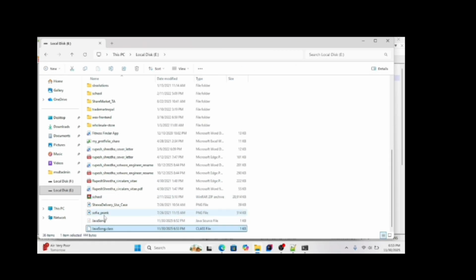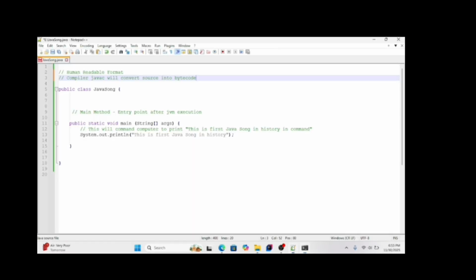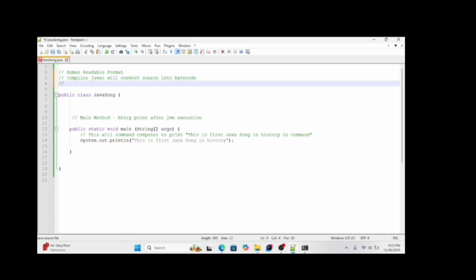See here, if we look in the directory, there is the .java file that we created, and another one is javasong.class. This contains the bytecode. It's a set of instructions, right? And this is platform independent. It can run on any machine. We can run it on Windows, and the same .class file can be run on Linux or on a Mac, so the bytecode is platform independent. That's why we can say that Java is also platform independent.